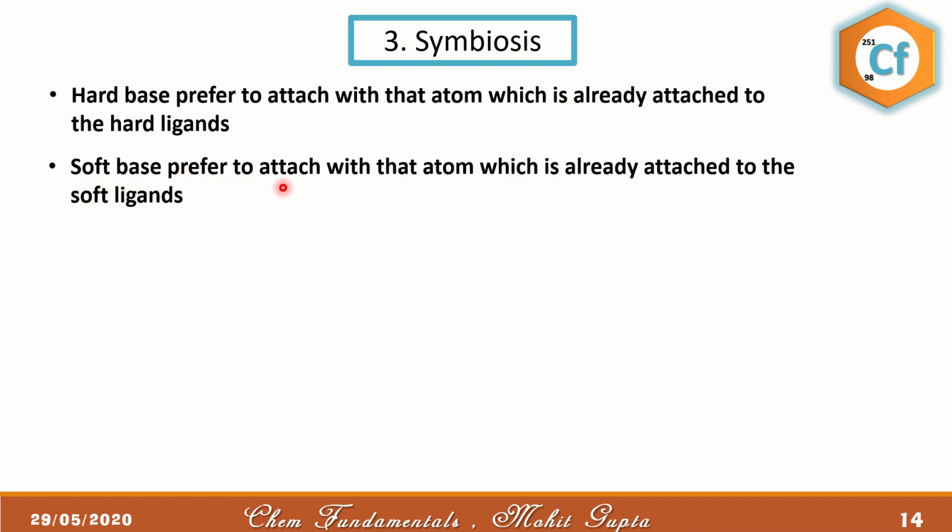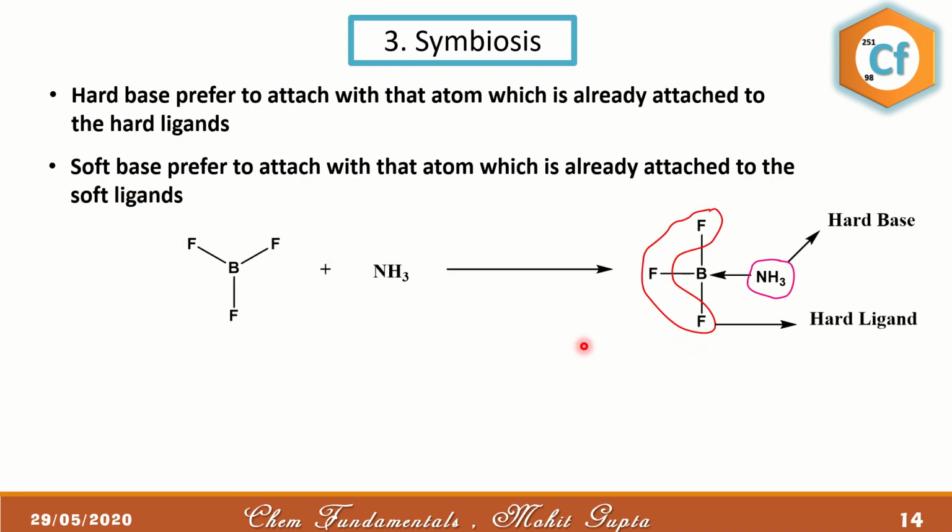Moreover, a soft base prefers to attach to an atom which already has soft ligands. In this case, we have all these fluorine atoms, which are hard ligands. So nitrogen will prefer to form a bond with boron, which already has hard ligands attached to it.